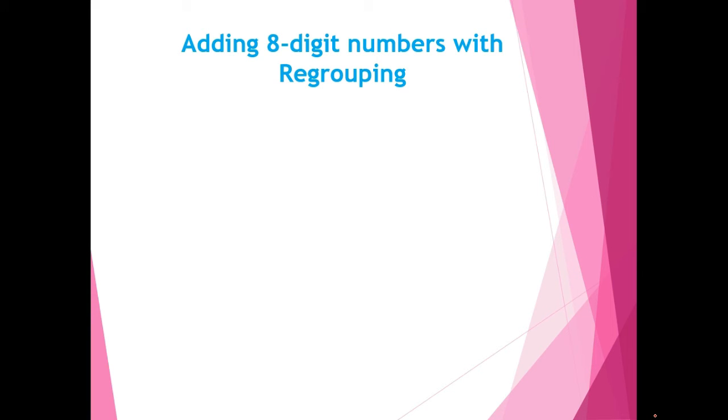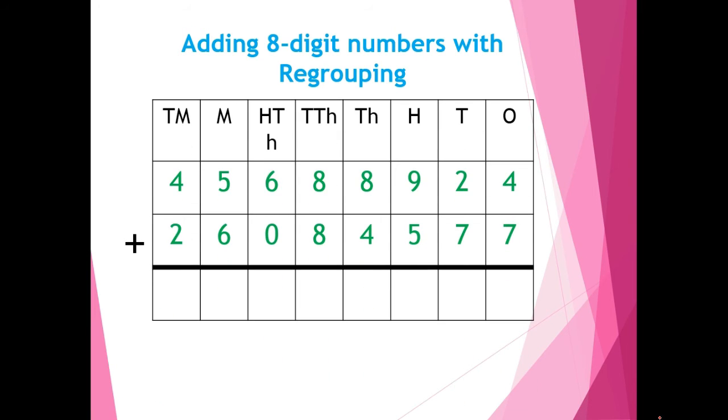Now we are going to add 8-digit numbers with regrouping. Again here two 8-digit numbers are written in the international way. Here the commas are not put, so we can put the commas on our own. Okay, now we are going to add them.